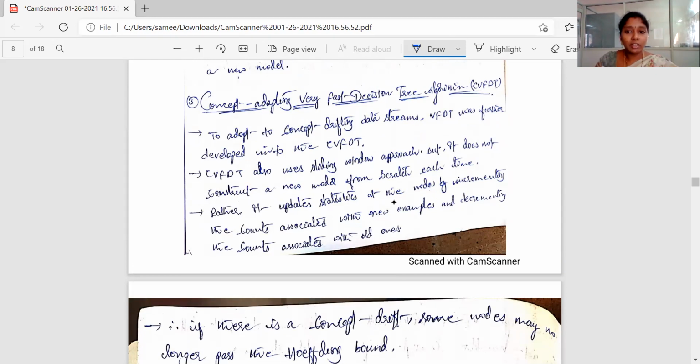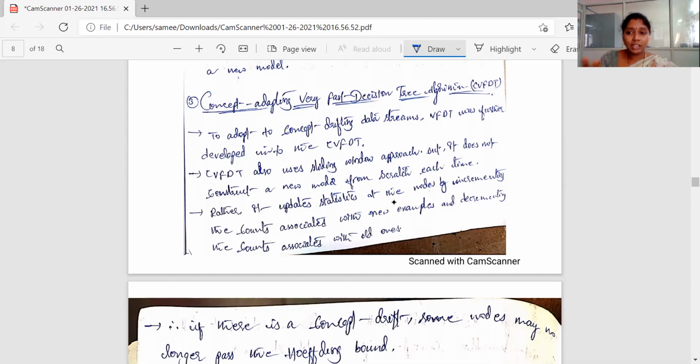This CVFDT algorithm is a small extension of the previous one. It also uses a sliding window approach, but instead of constructing the model again and again, it changes the statistics of the model constructed. If you have data, the data has some statistics like mean, variance, standard deviation. Similarly, a model also has some statistics.